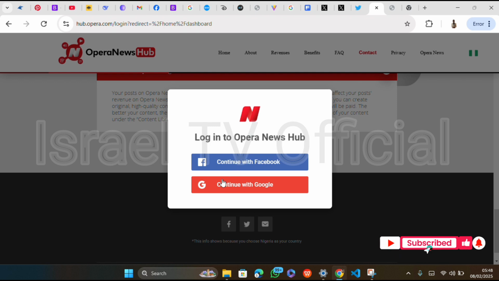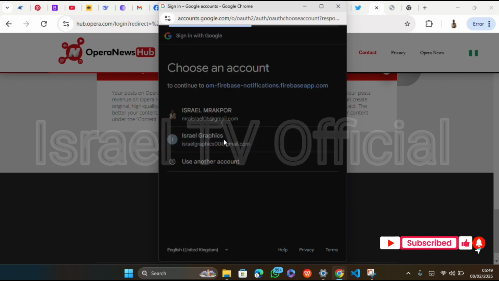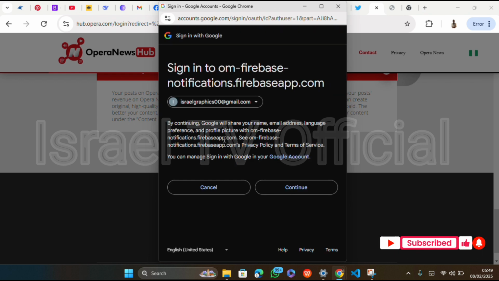First of all, if you want to work with this place, you must have either a Google account or a Facebook account. But me, I'm going to be logging in with my Google account. Continue with Google. Now I'm going to choose an account to log in with. Choose the account you are logging in with, and note, you can use this on your smartphone or on your PC. I'm using my PC now. I started with my smartphone. I didn't even have a PC at that time. So you continue.